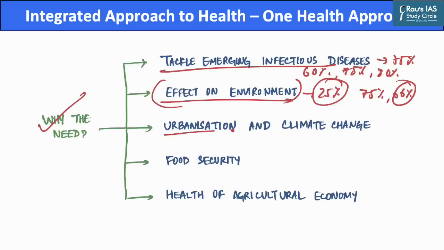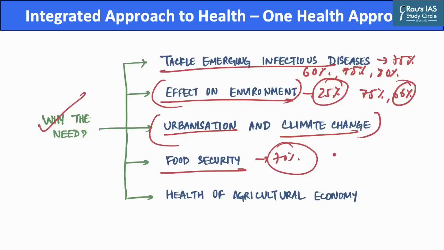Further, with rise of urbanization as well as climate change, they are providing new and more suitable conditions for these pathogens and disease to develop and spread. Hence, in order to curb the menace of urbanization as well as climate change, One Health approach is needed. Also, there are issues which are related to food security, as currently more than 70% of additional animal protein which will be needed to feed the world by 2015 comes from animal sources. Further, more than 20% of global animal production losses are linked to animal diseases.